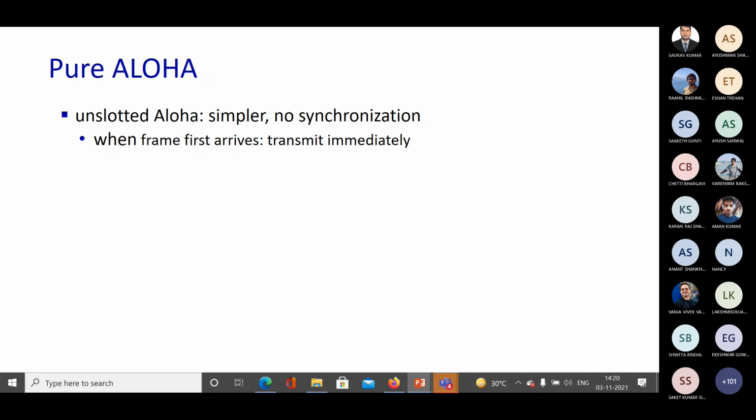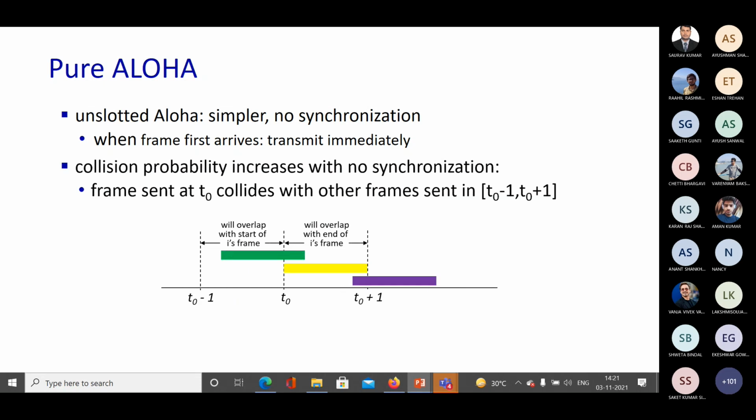Whenever a frame arrives at a node, the node will try to transmit it immediately. If there is no waiting from the node side even for a time slot, whenever frames are coming it simply tries to transmit them. This will lead to more collisions.